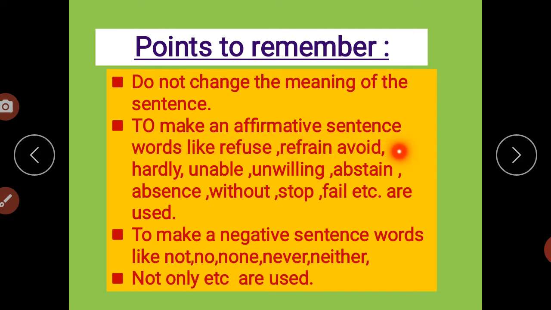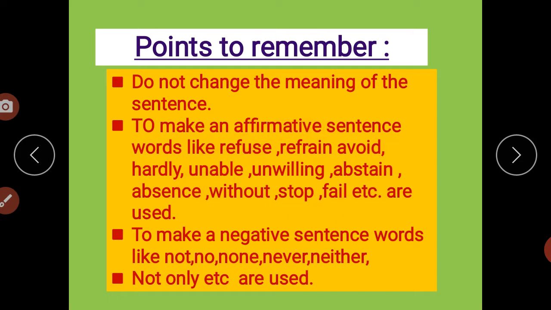To make an affirmative sentence, words like refuse, refrain (which means stop, not to allow), avoid, hardly, unable, unwilling, abstain, absence, without, stop, fail, etc. are used. These are the affirmative words, students.